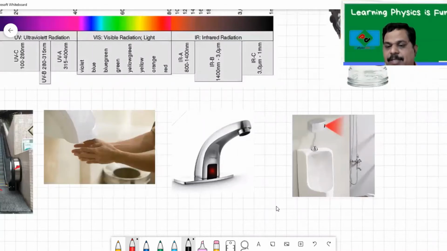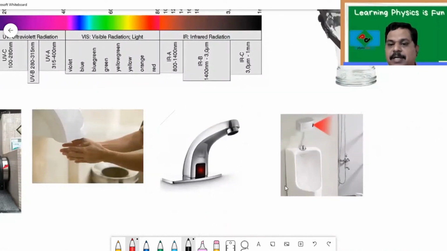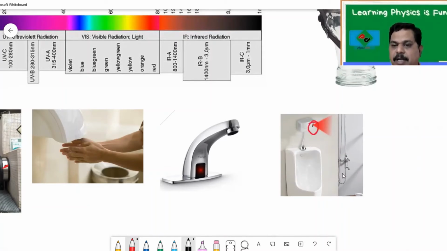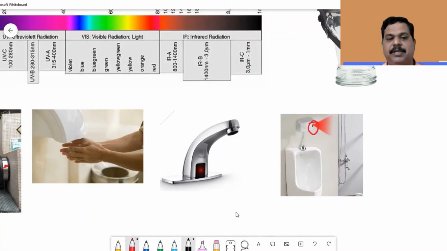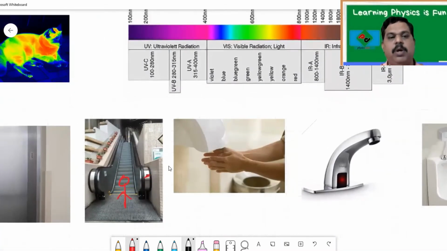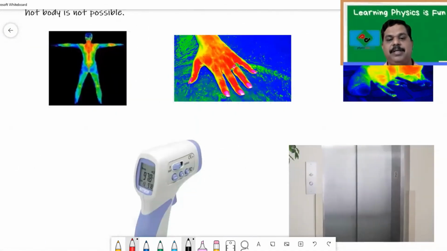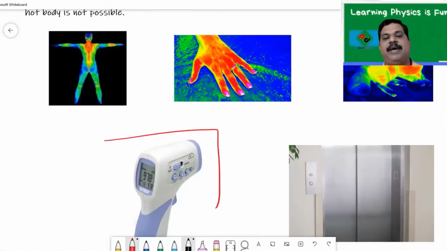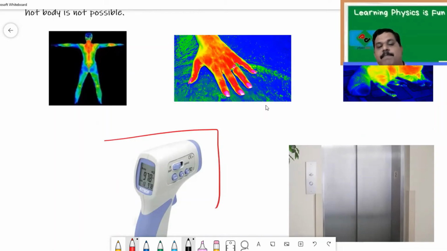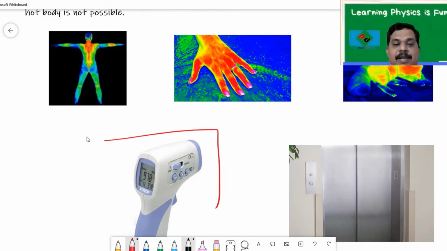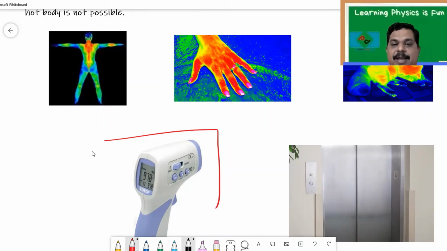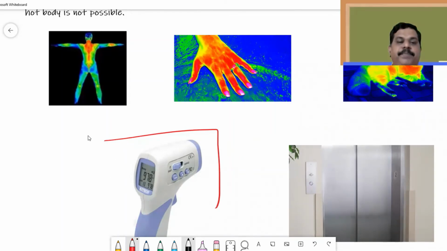Even if you look at some hotels or any business places, there you find automatic flush tanks. See, there is a sensor here. All these applications that I said just now, including this thermometer, everything works on one simple principle, that every living object emits radiations known as infrared radiations.